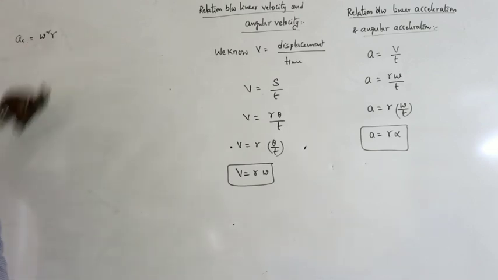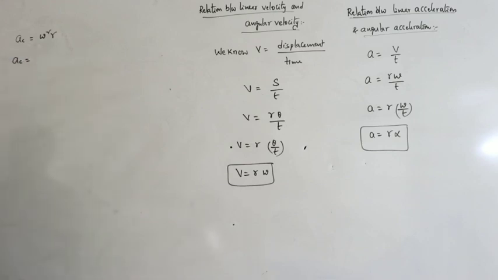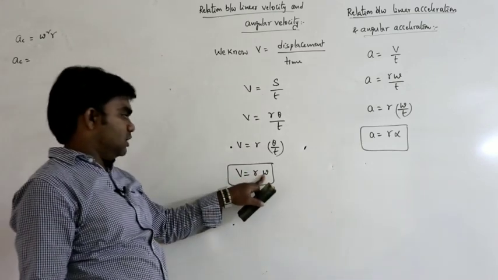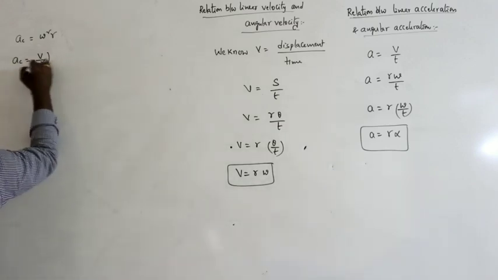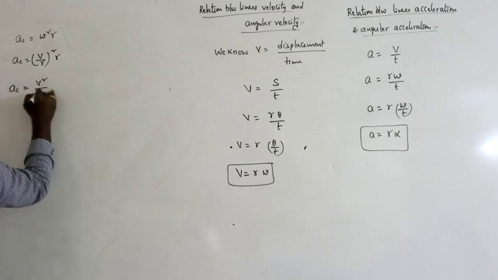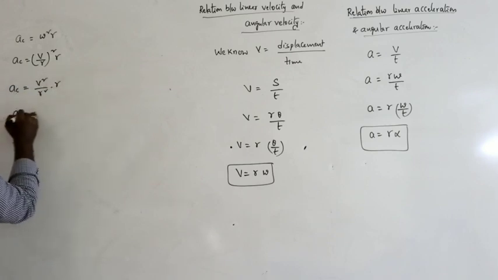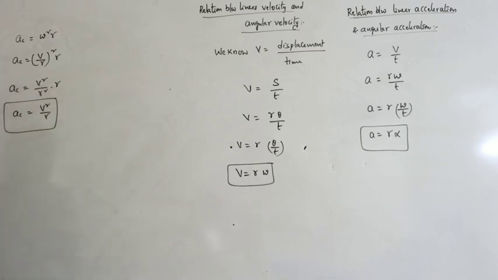I am just considering the magnitude. So a_c is equal to omega square R, and in place of omega we can write V by R, whole square, into R. So a is equal to V square by R square into R, a_c is equal to V square by R. So this is the centripetal acceleration.